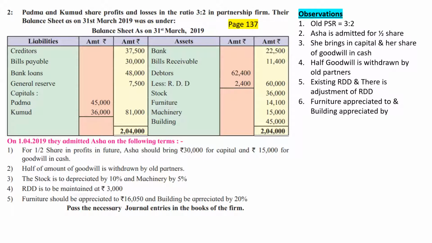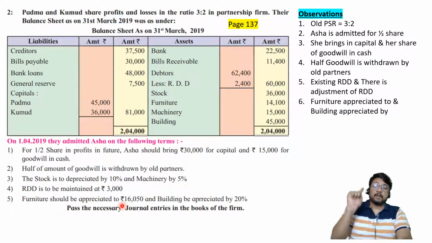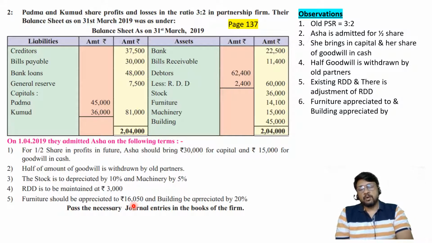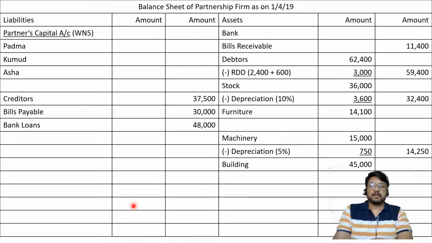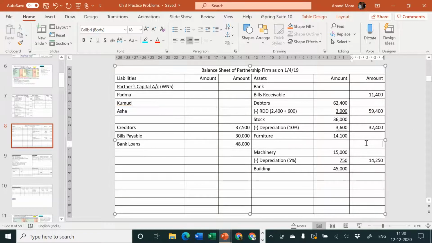Furniture should be appreciated to 16,050. Look into the adjustment number 5. Furniture should be appreciated to. Appreciated to means they are telling you the position where you should reach. You should reach up to 16,050. That means you tell me this is which column amount, inner column amount or outer column amount. Appreciated to means outer column amount. So I should consider furniture outer column 16,050.